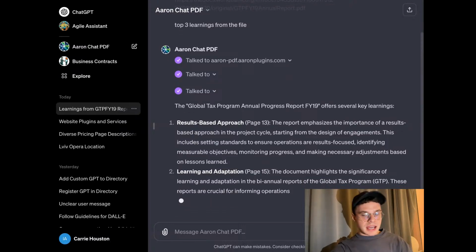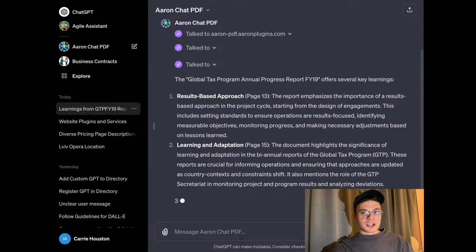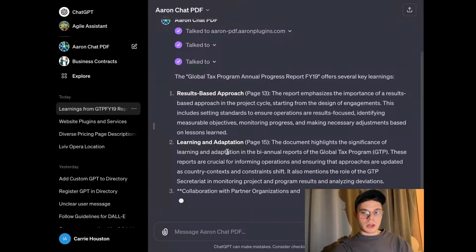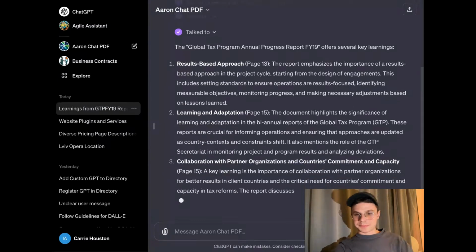For example, if you're studying and you need to go through some reports, or if you're doing some research for your business, whether it's a marketing report, tax report, whatsoever. I know a lot of people in technical support teams use this particular tool because they always get new guides and they don't have that much time to go through all of those and get familiarized. So that is a great tool to save your time and dive into information of big PDF presentations, articles, and so on and so on.